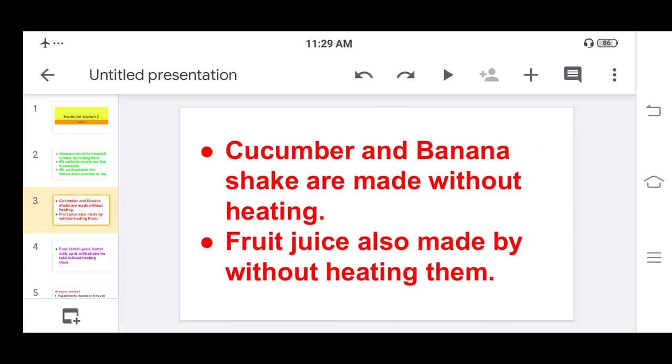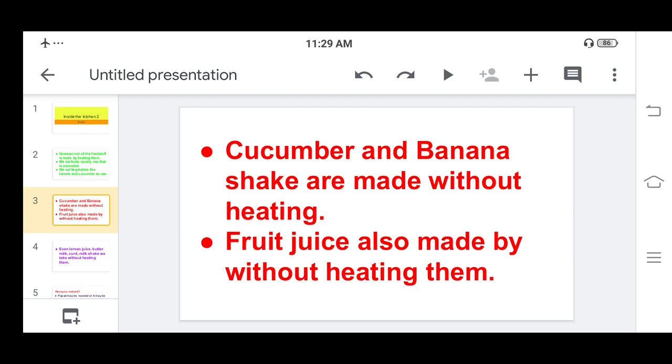So cucumber and banana shake are made without heating. As I told you, in salad cucumber is present, that we eat raw. Banana shake is also made without heating. Fruit juices are also made without heating. Mostly in the summer season we drink different types of juices: mixed juice, apple juice, banana juice, pineapple juice. But for making these juices there is no need to give heat.